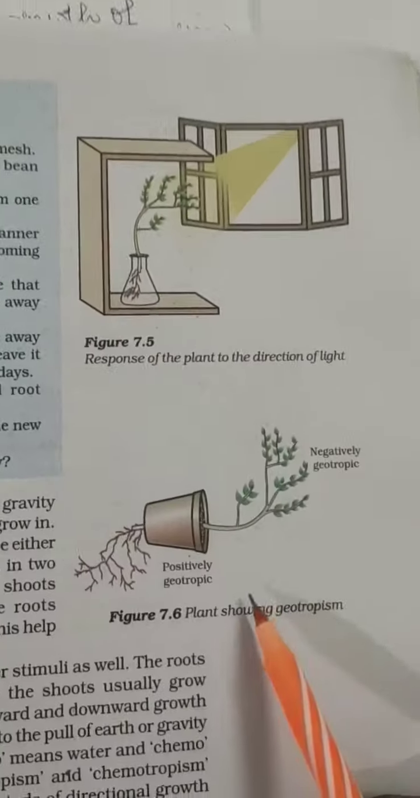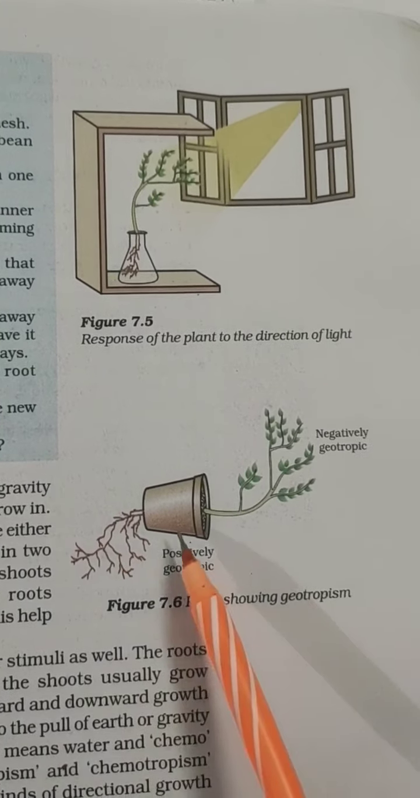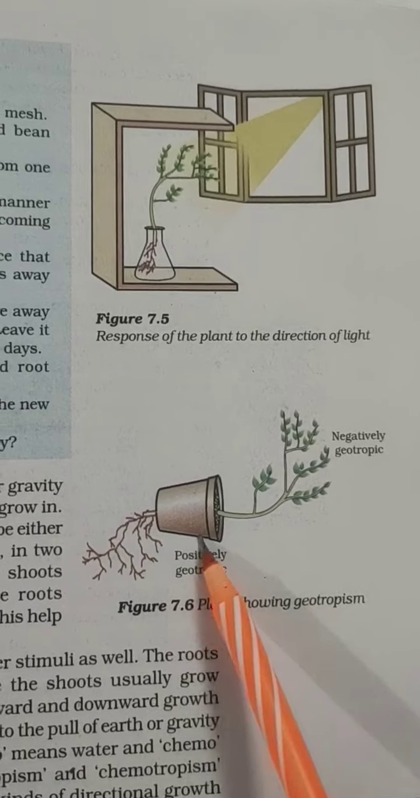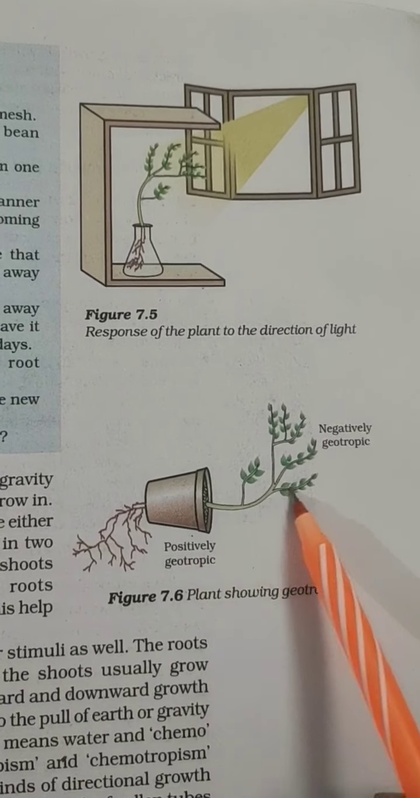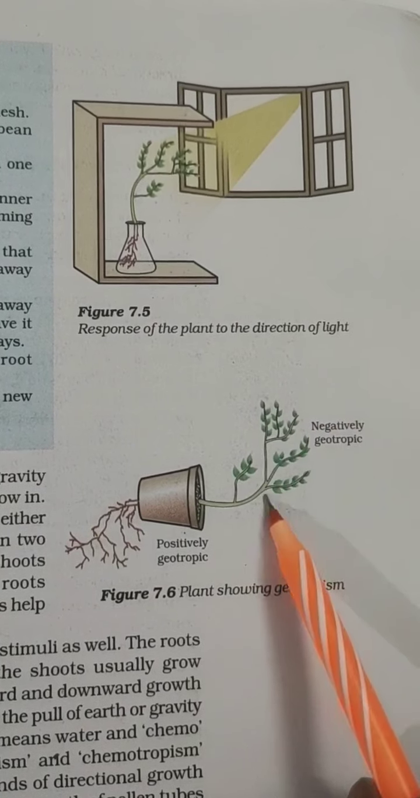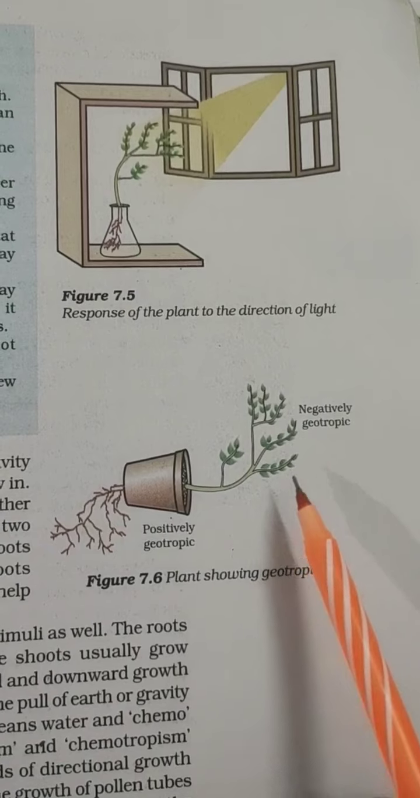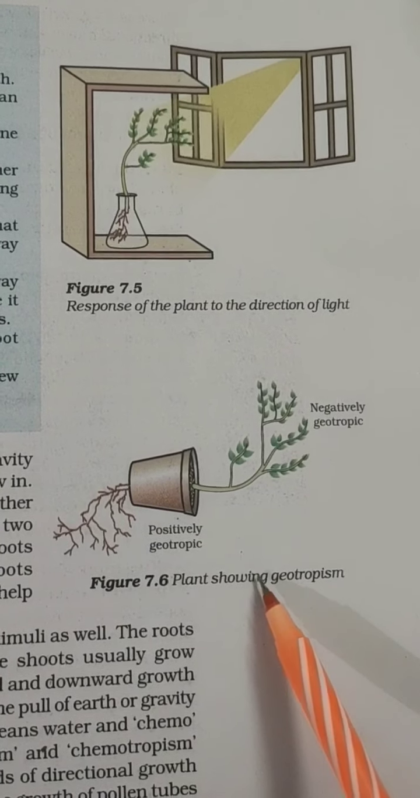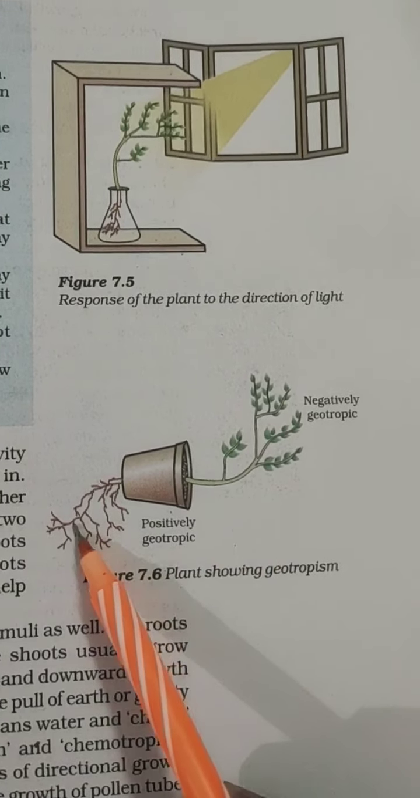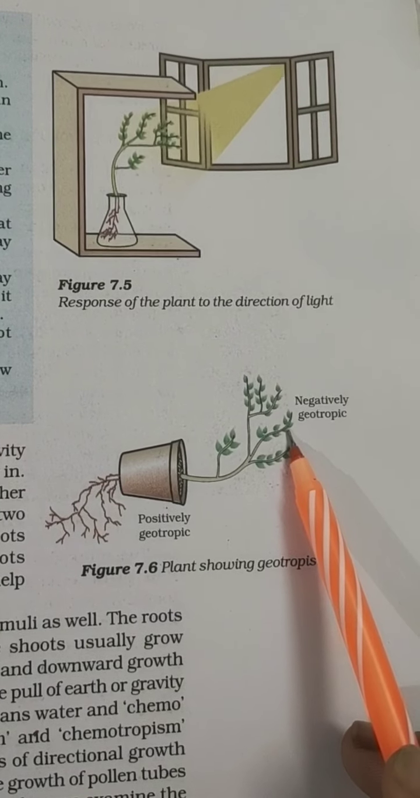The other example, for geotropism, that is response to gravity: we will just tilt this pot like this, and after a few days we'll see that the root is growing in the downward direction and the shoot is growing in this direction. So this is a negative geotropic movement, where the shoot goes against the direction of gravity, and gravity here acts as a stimulus. Here also there is a stimulus, but this is a positive geotropic movement and this is the negative geotropic movement.